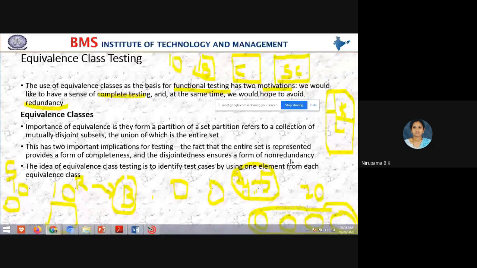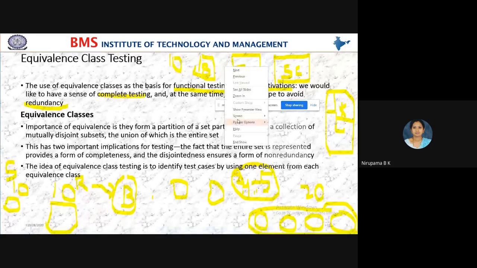Students, you see here, take an example of this. You can see where I am pointing the mouse pointer.